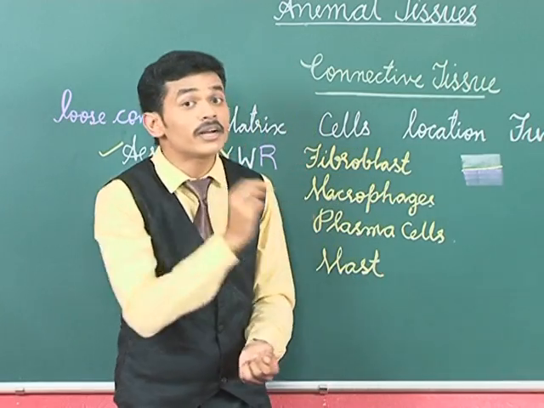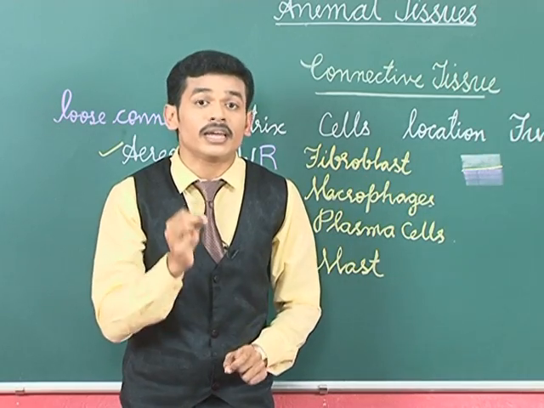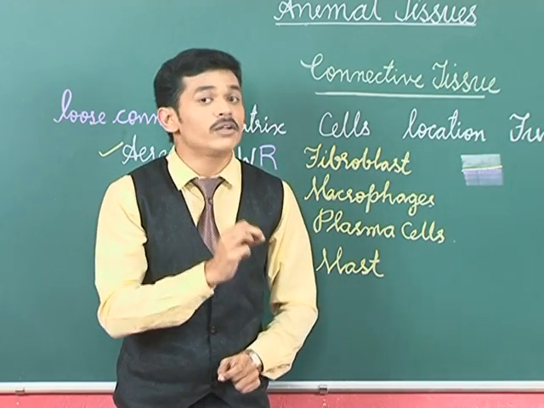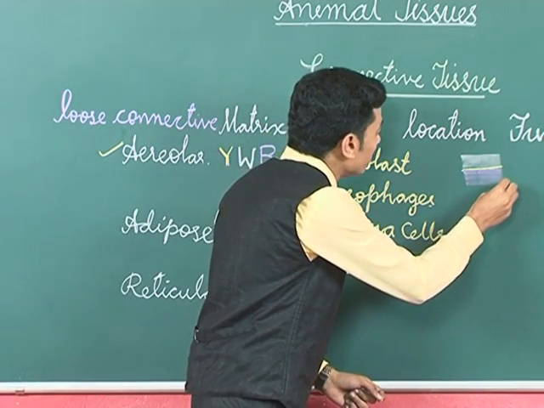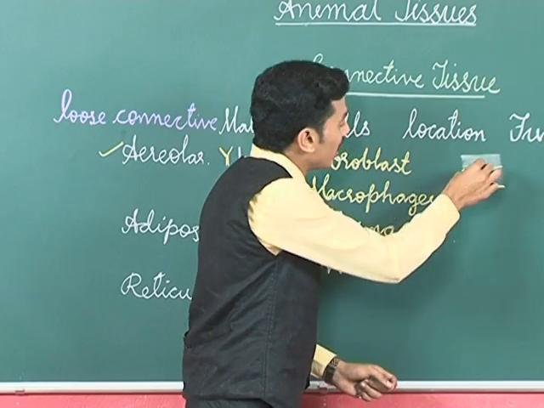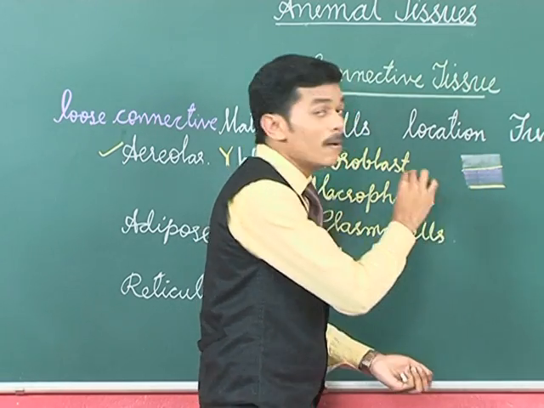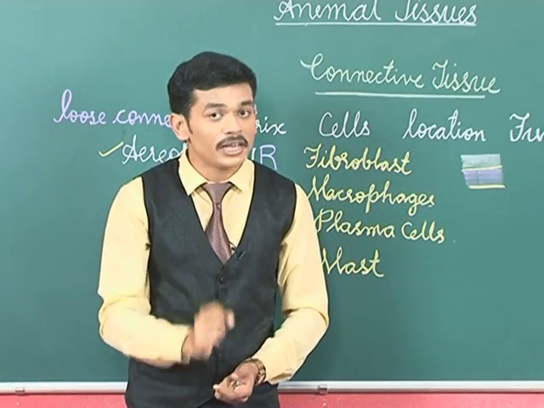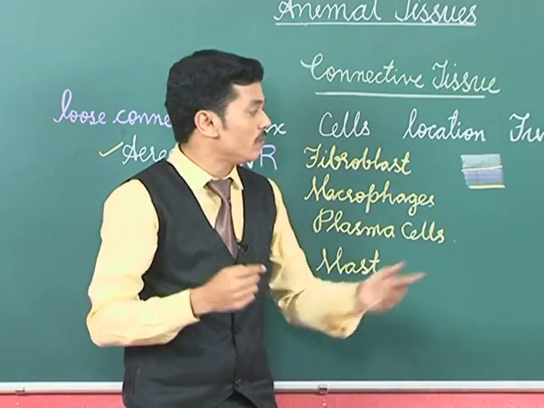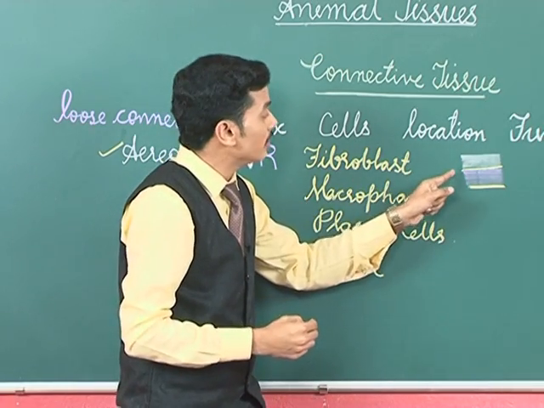So areolar tissue is present in between the outer epidermis and inner dermis layer of the skin, and also it is present beneath this dermis, and just beneath this connective tissue we can find the muscular tissue or the muscle. So this areolar tissue is present in between the epidermis and the dermis, and also between the dermis and the muscle.